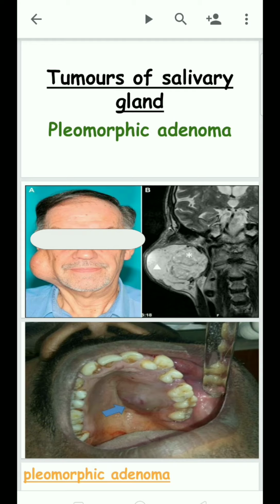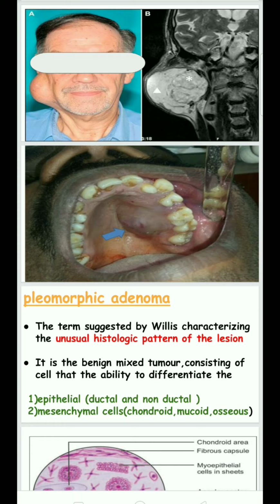Pleomorphic adenoma is most commonly seen. If a patient comes with a salivary gland tumor, it is mostly pleomorphic adenoma. So it is the most common salivary gland tumor, and the second most common salivary gland tumor is Warthin's tumor. The term pleomorphic adenoma was suggested by Willis. He said it is an unusual histologic pattern of the lesion.